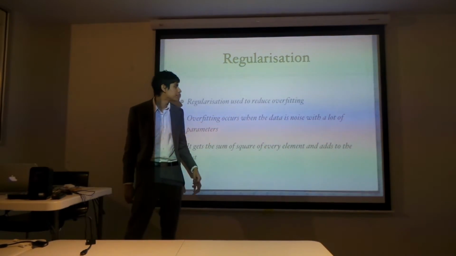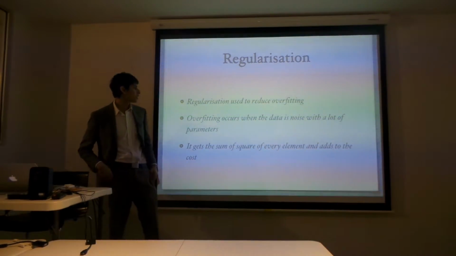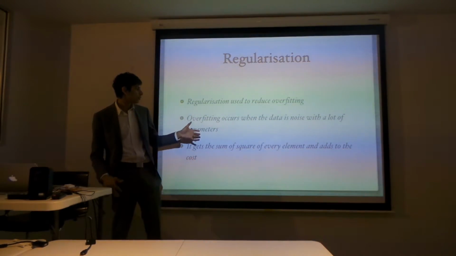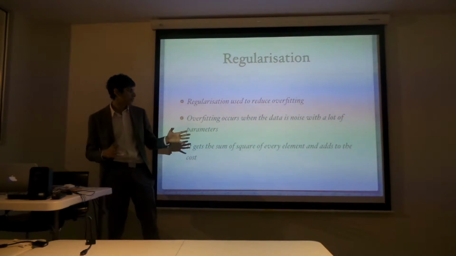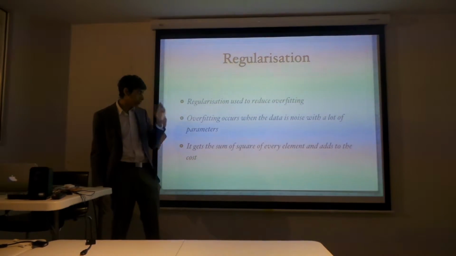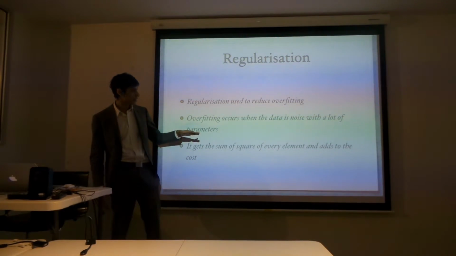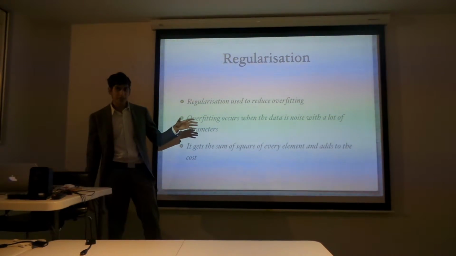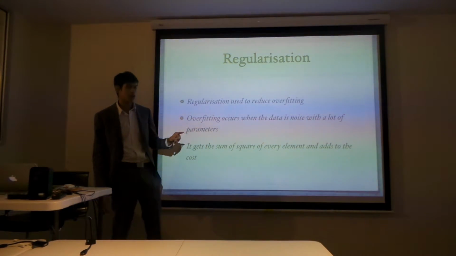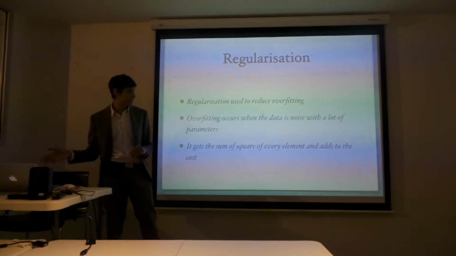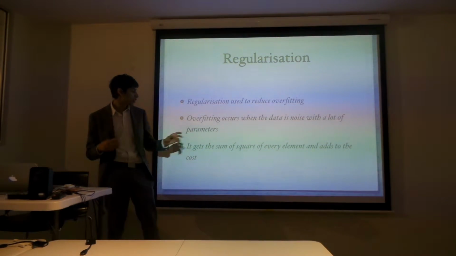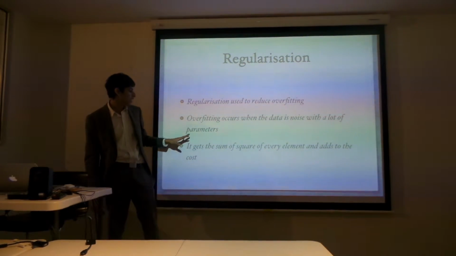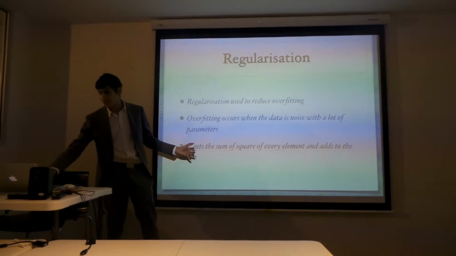So regularization, which is another important feature, is to minimize overfitting. When a data set has a lot of features, a lot of parameters, it becomes very noisy. Now my model does not have a lot of features, but what it does have is a lot of optimization functions, which I'll get into, which causes a lot of parameters. So this is why I'm regularizing it, and this gets added back to my cost function, which I'll go into.